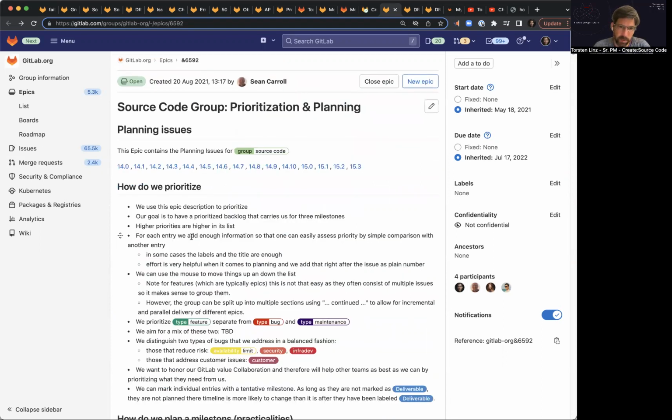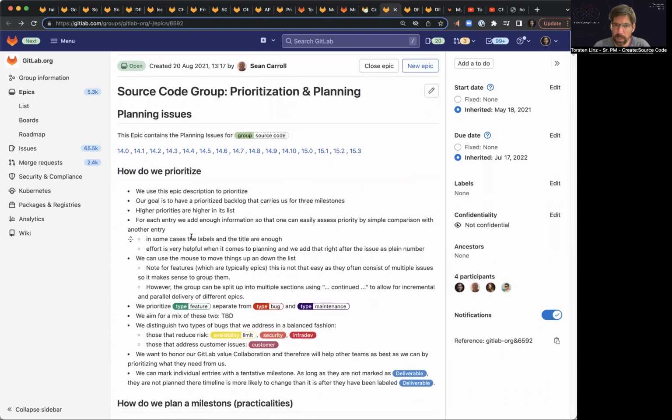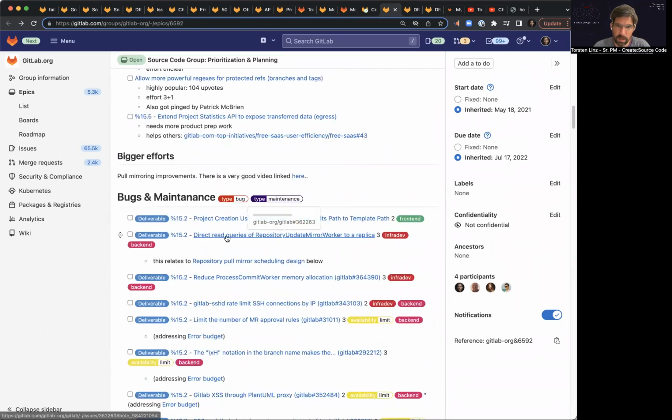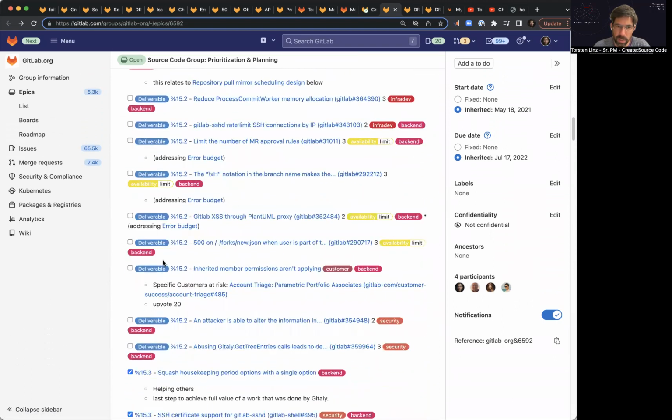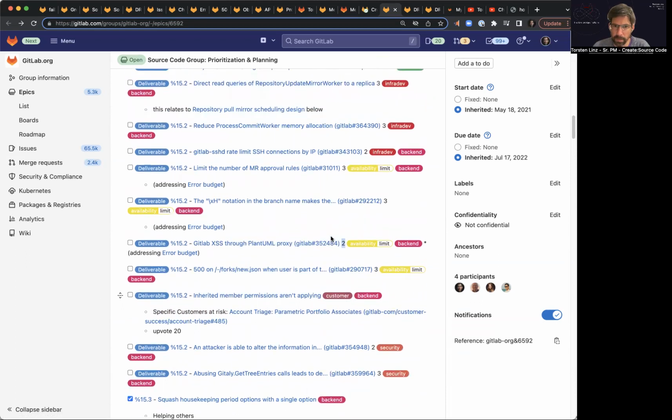For each entry, we should have enough information that we can easily assess the priority and compare 2 entries and say which one is more important. In many cases, it will be enough to have the title and maybe also the labels. In some cases, we want to add additional information, like this is addressing a specific customer risk. And what is also very helpful is, of course, the effort, right? So we need to know for the planning how much effort it is so that we know, does it fit into the capacity? And I add the effort just as a simple number after the title.